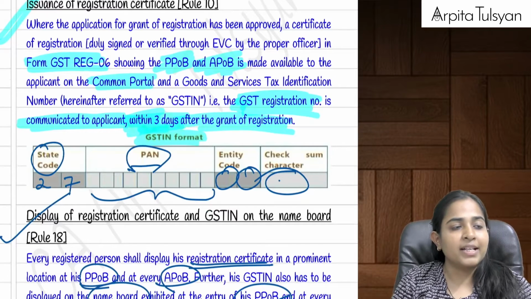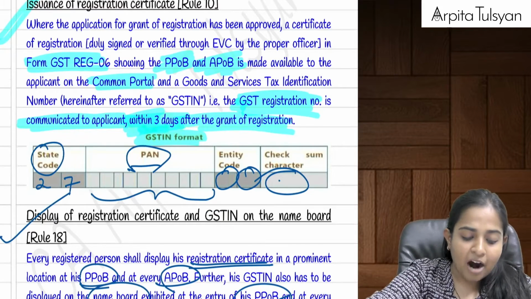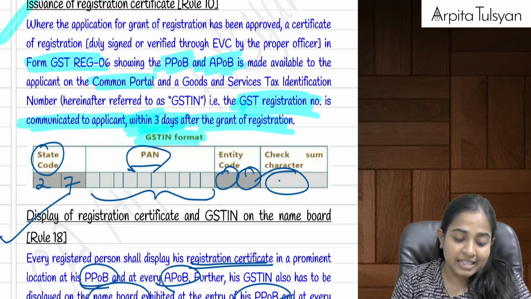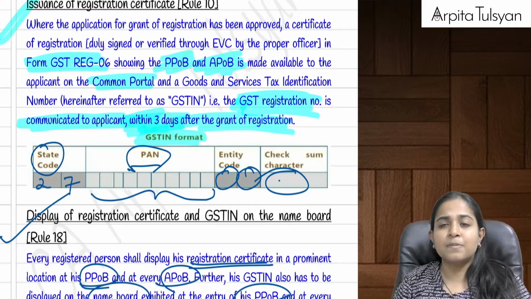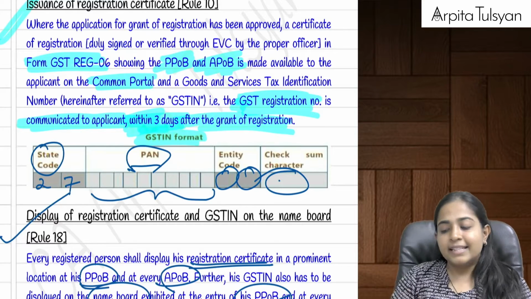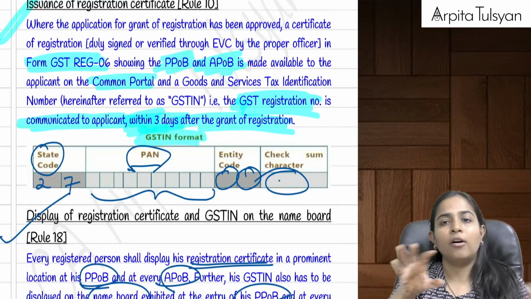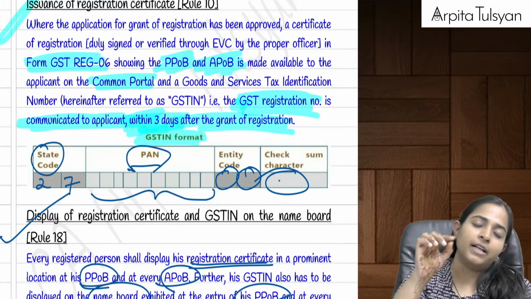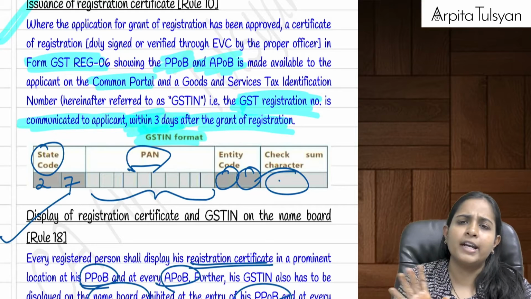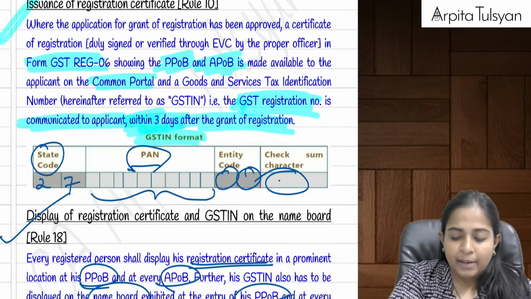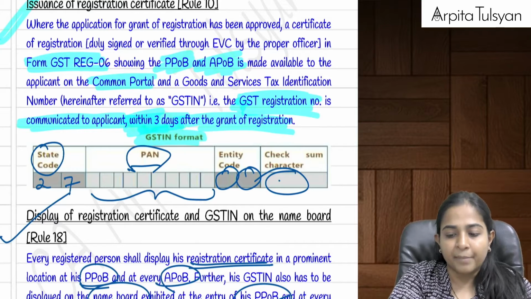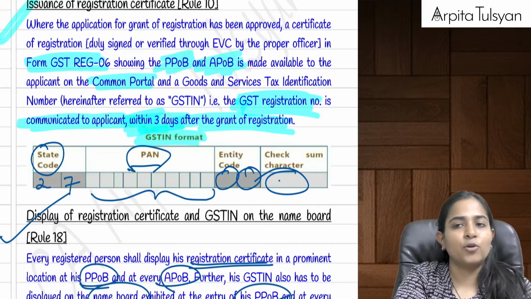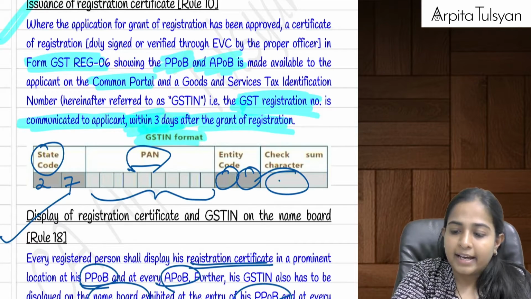Yes, and once your application has been approved, after that a certificate of registration in form number GST REG 06, which will show your place of business, principal place of business, additional place of business, will be uploaded on the common portal. Obviously not a public document, but once you log in to the GST website, it will show you that this is your registration certificate. You can download that certificate and keep it, and the GST registration number, which is the PAN based GST registration number, will also be communicated to the applicant within 3 days of grant of registration.